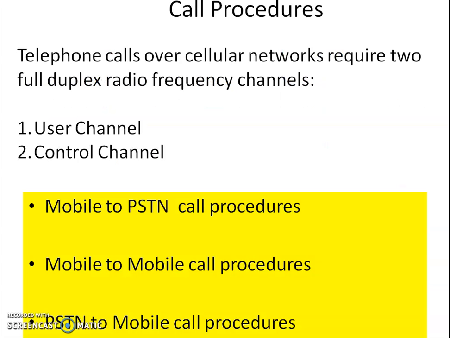Now let us look at the call procedure. Telephone calls over a cellular network require two full duplex radio frequency channels. That is the ideal condition, that's what we expect. But in GSM second generation, it was not completely full duplex, but kind of half duplex. We really felt that it is full duplex because of the high switching technology used in the TDMA access technique. User channels and control channels are the different channels that play a role in the call procedure.